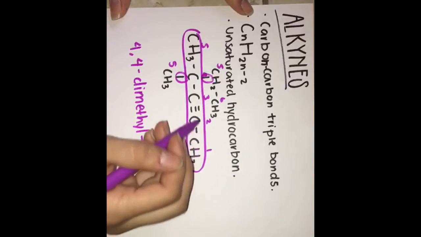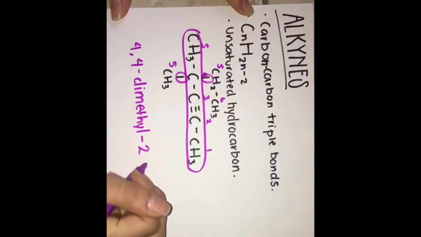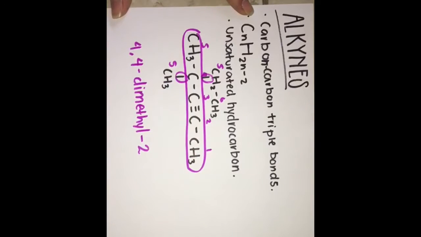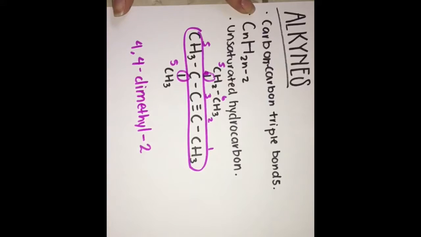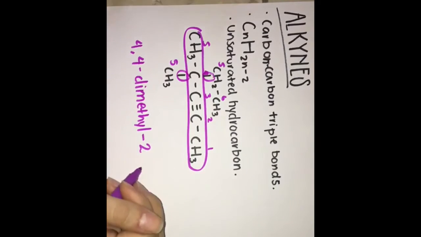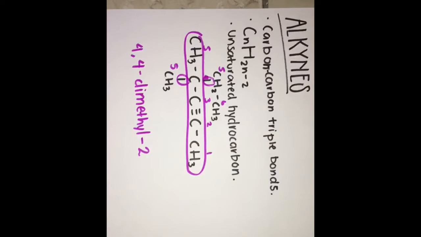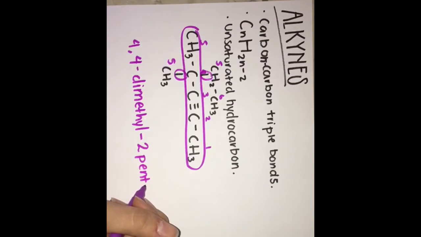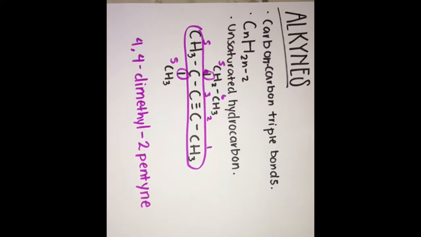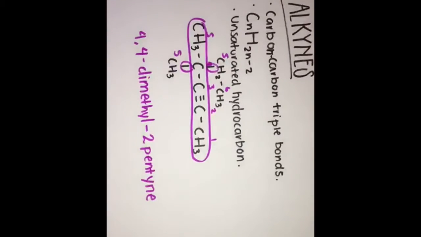And now we're gonna go to the triple bond and we're gonna find it in the chain, and we're gonna go 1, 2. I'm gonna put a 2 here, and we're gonna see that there are 5. So we're gonna put pentyne. And that's it. Now we're gonna go ahead and go to aromatics.